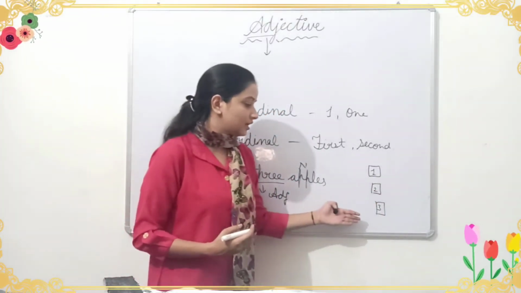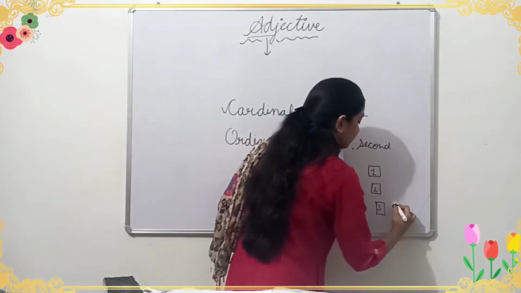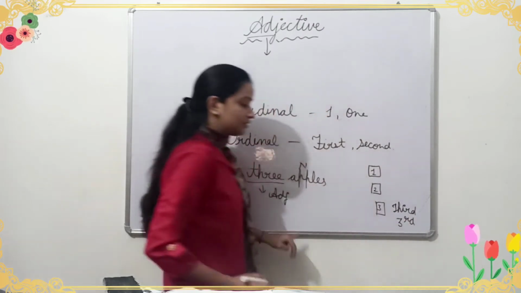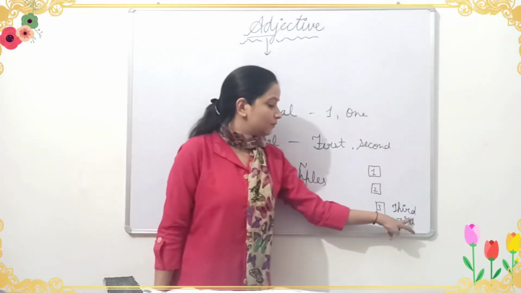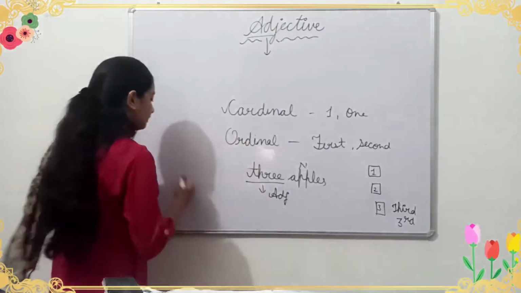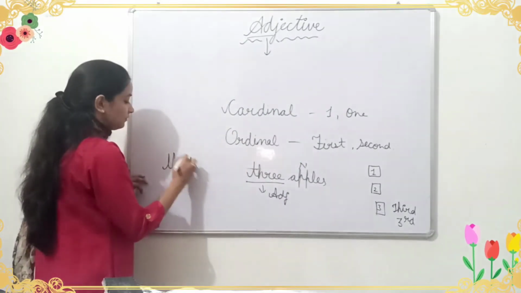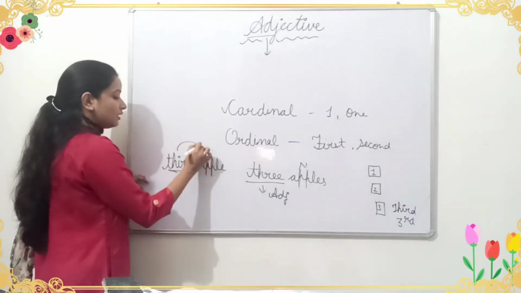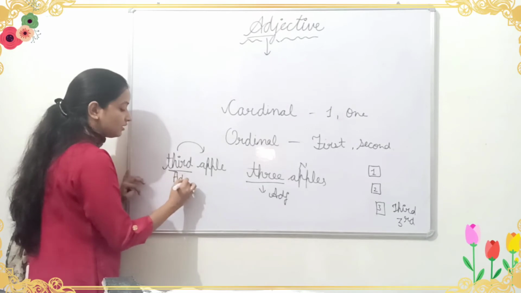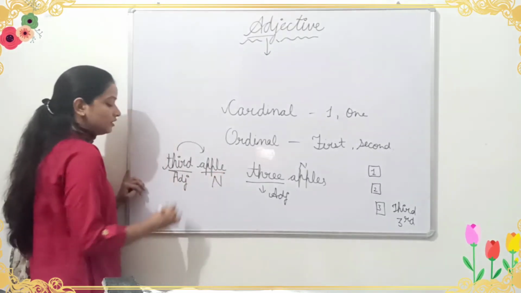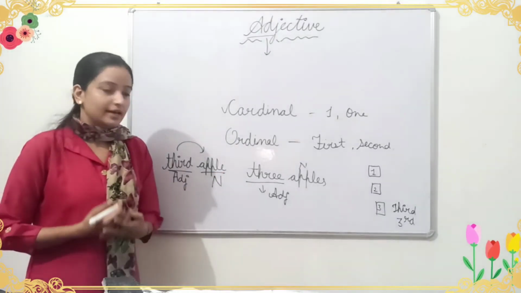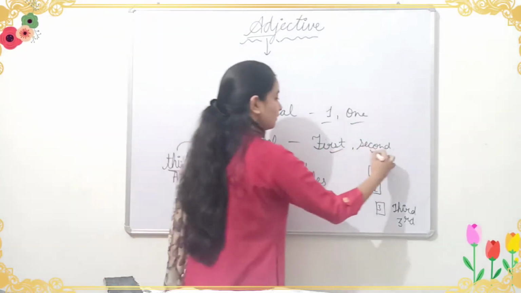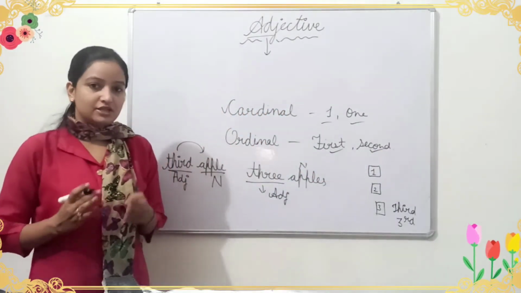If I say bring the third apple, this word is again giving us additional information about the noun apple. So third is an adjective. So all the cardinal numbers and ordinal numbers are adjectives.